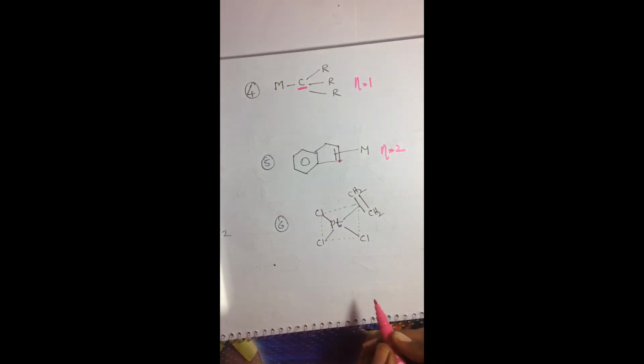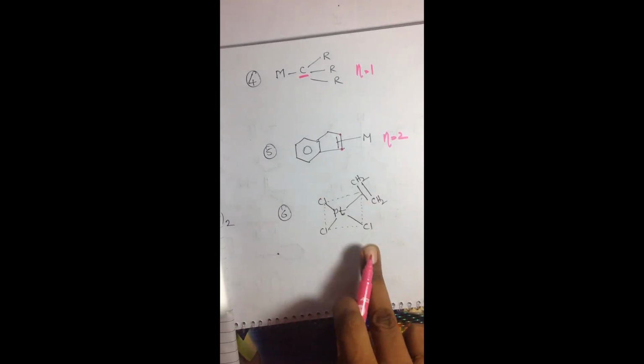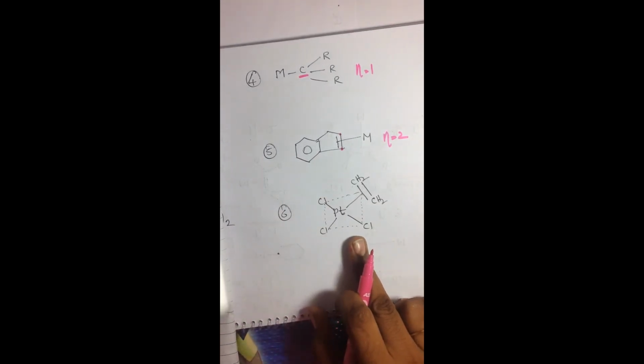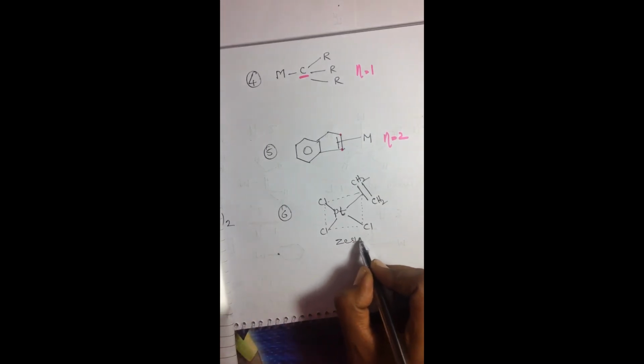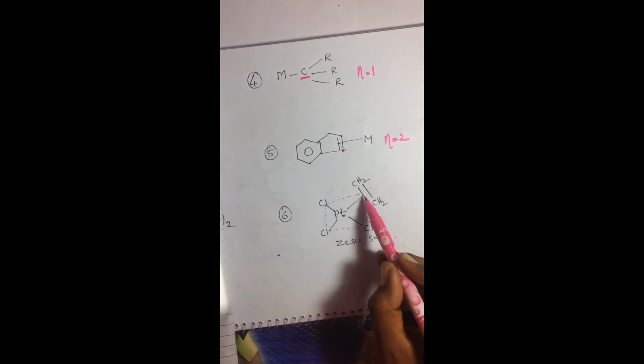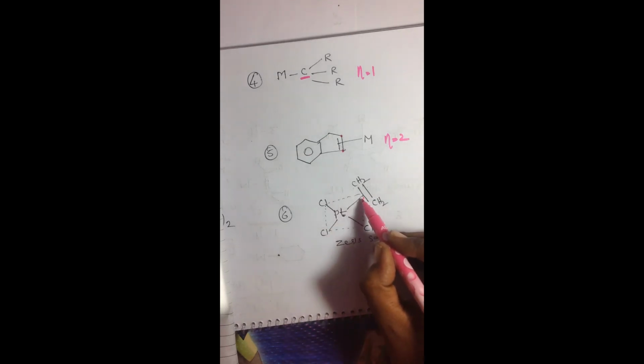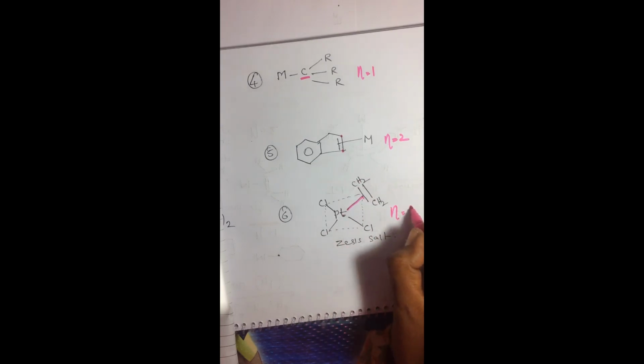This is one of the important examples, which we call Zeise's salt. What is the hapticity of this ligand? The ligand is attached to the metal through 2 carbon atoms, so its hapticity value will become 2.